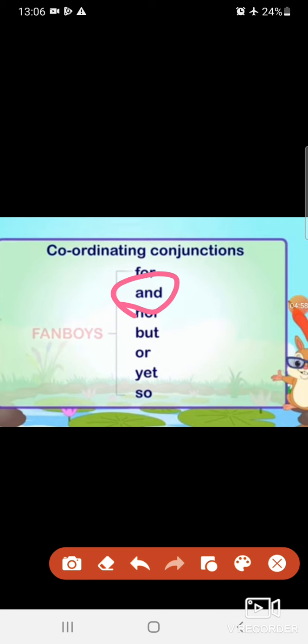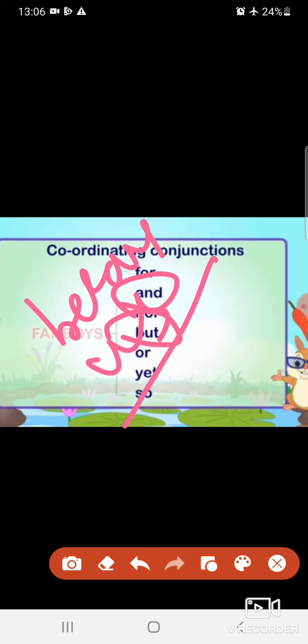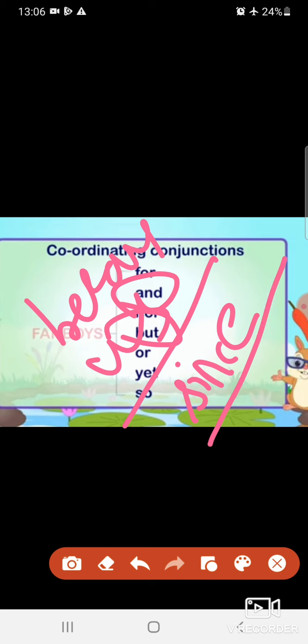We have studied and, but, because, right? Because, as. So you need to memorize these conjunctions: because, as, since. These are mainly included in your grammar for the PA1 exam.